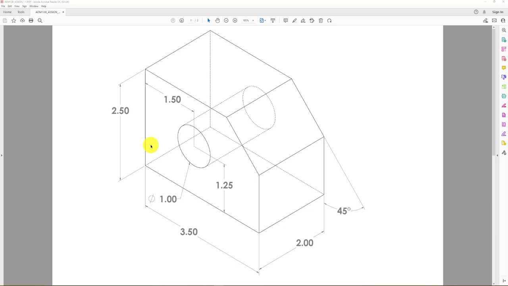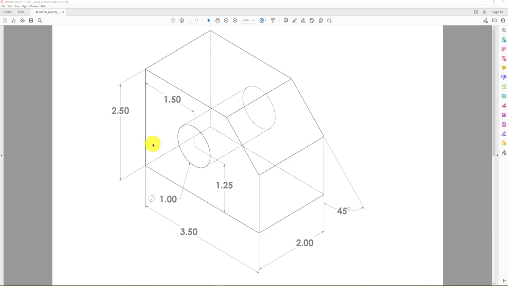What I'm showing on the screen right now is an isometric view of what is considered kind of an easy model. When you first get started, it doesn't look as if it's going to be an easy task, but by the time we get through with this assignment and a few more assignments, you're going to look back and think that it's relatively easy. Isometric view is nothing more than a pictorial type drawing.